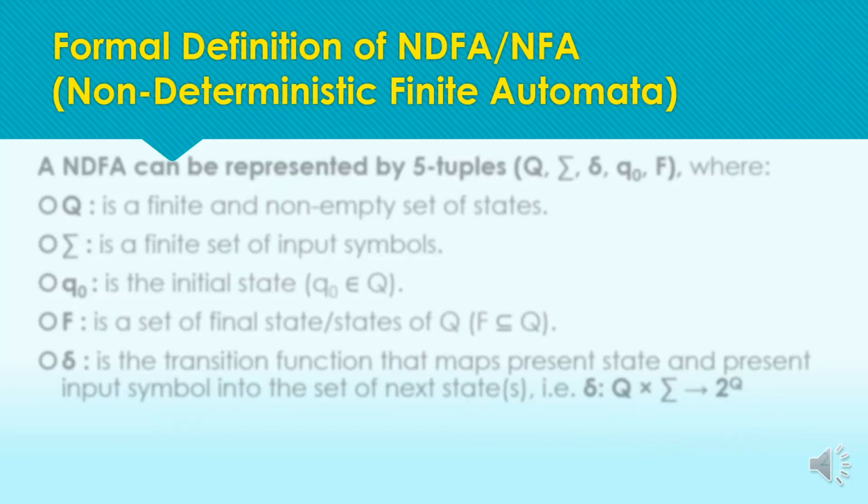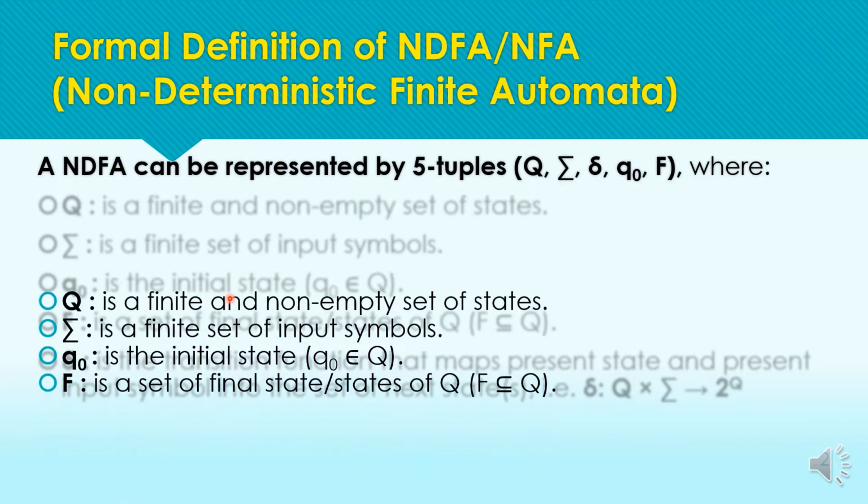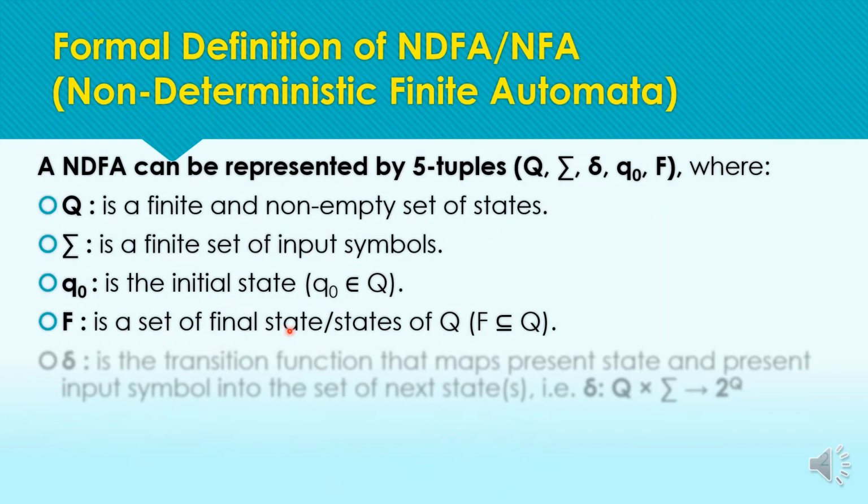Now coming to the definition of non-deterministic finite automata or NFA, it is quite similar to the DFA, except for the transition function. NDFA can also be represented by 5 tuples like DFA, where 4 of the tuples are the same as the DFA, just the transition function is different from DFA. So let's check the transition function.